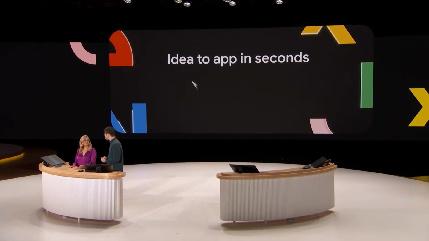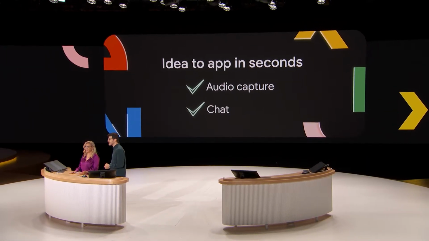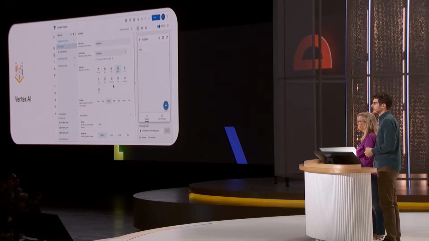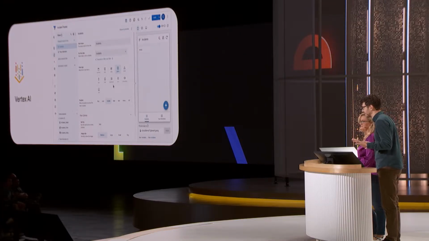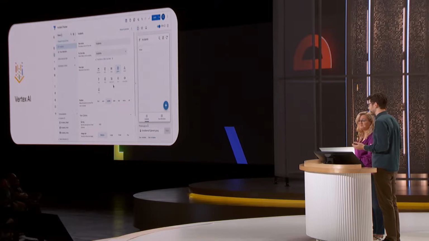But there's one more big feature, Alice, that you said you wanted to add. There is. I did. And that's the ability to actually take a picture of our workstation here and see if the AI can figure out if it's in or out of compliance. So let's say that I built an amazing Vertex AI vision model to help identify pictures of workstations that are out of compliance. Actually, let's not say that. Let's show it. I actually have that app available right now. It's built out in a different Google Cloud project. It's behind an Apigee API, and it looks a little something like this.